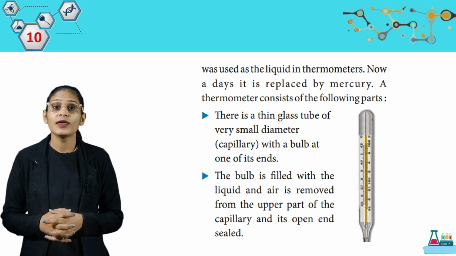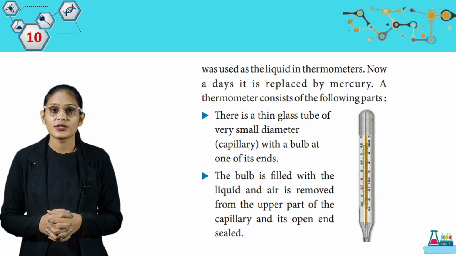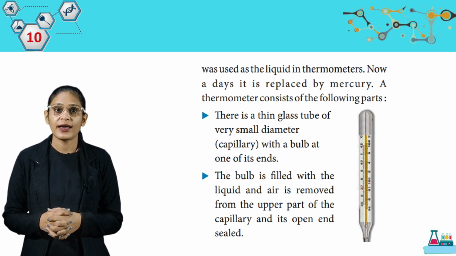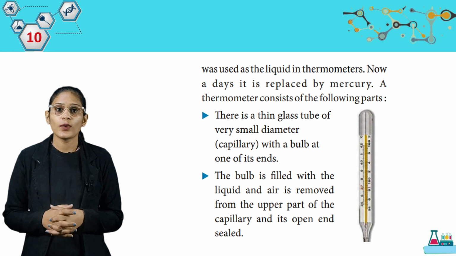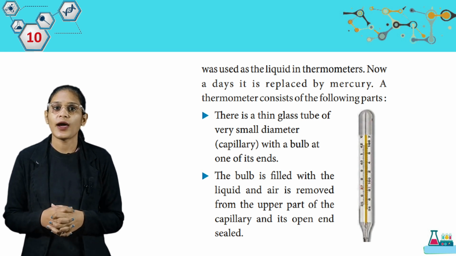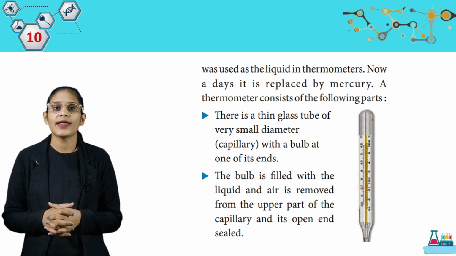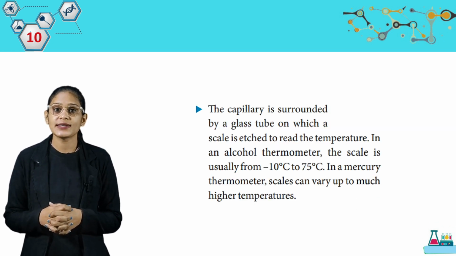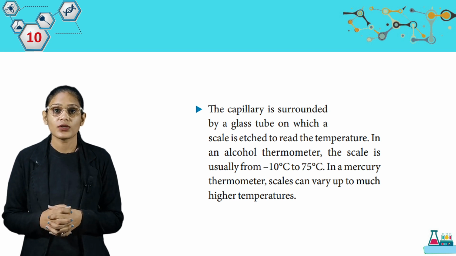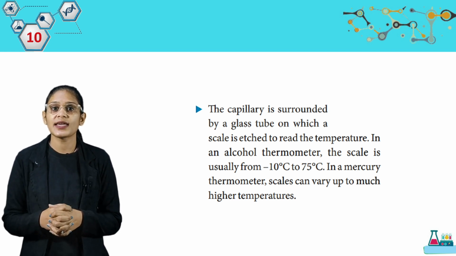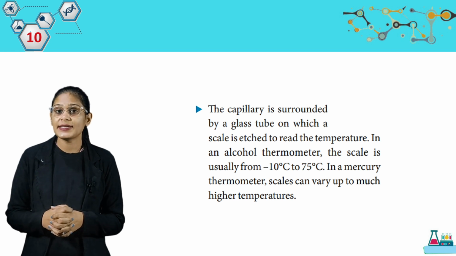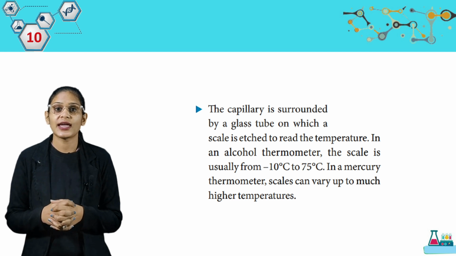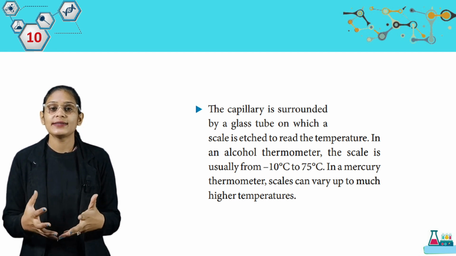thermometer. First we have a thin glass tube of very small diameter, the capillary, with a bulb at one of its ends. The second, the bulb is filled with the liquid and air is removed from the upper part of the capillary and it is open and sealed. The capillary is surrounded by a glass tube on which a scale is attached to read the temperature. In an alcohol thermometer, the scale is usually from minus 10 degrees Celsius to 75 degrees Celsius. In a mercury thermometer, scales can vary up to much higher temperatures.